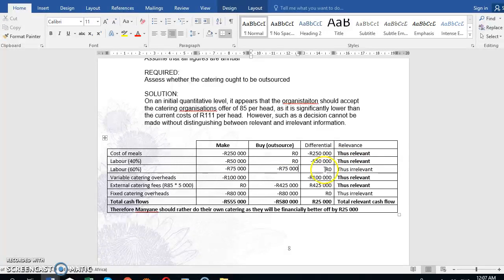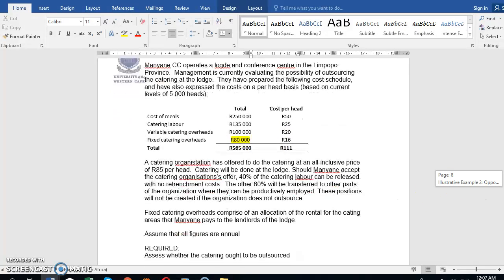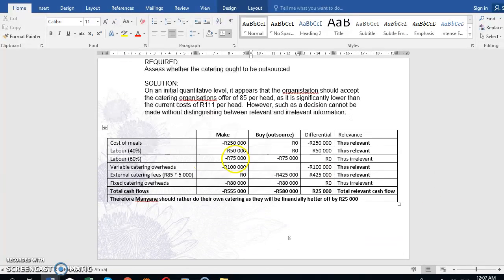Therefore there is no differential, which makes it irrelevant. Then we have variable catering overheads. The definition of a variable cost is that it's a cost that changes with production. If we cater ourselves, we will have to incur those overheads. If we don't cater ourselves, we don't incur them. So the differential is 100,000, and that makes it relevant.